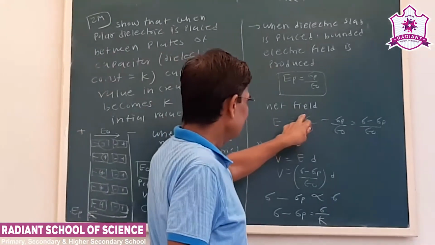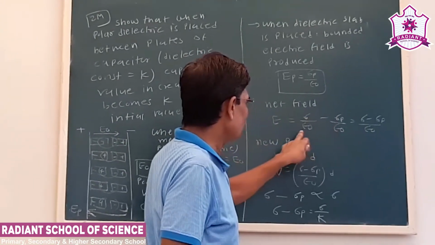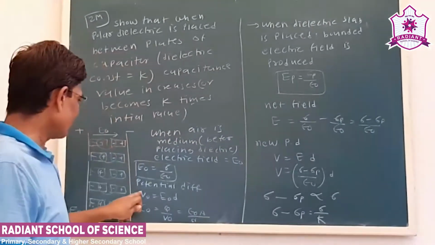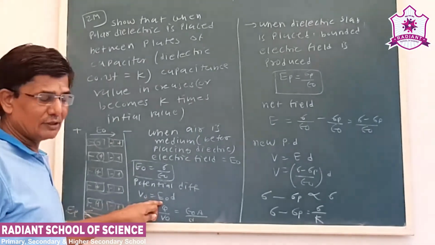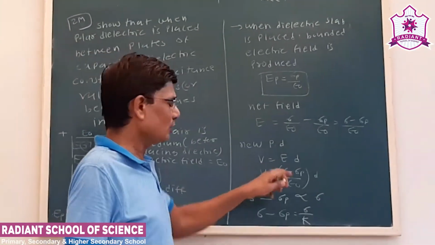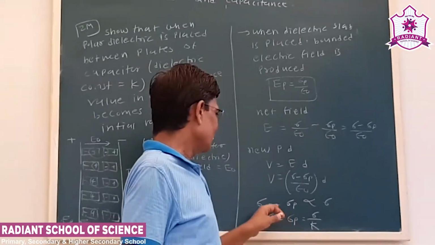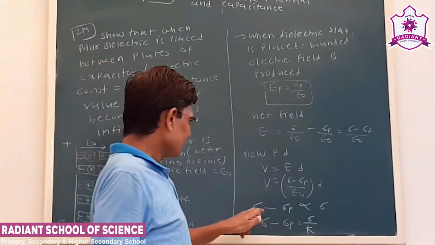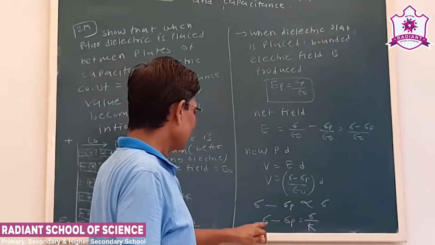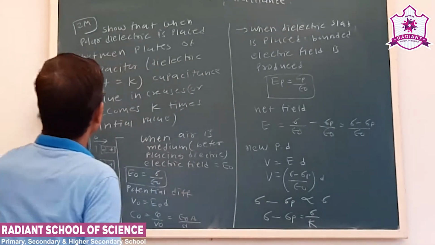So the net field will be sigma upon epsilon 0 minus sigma p upon epsilon 0, which we can write as sigma minus sigma p upon epsilon 0. Now initially the potential difference was V0, initial electric field E0, and D is the distance between the plates of the capacitor. Okay, so here V is equal to E into D. Now we substitute the value of E. Now the experiment shows that sigma minus sigma p is proportional to sigma. So we can substitute here sigma minus sigma p is equal to sigma upon K.